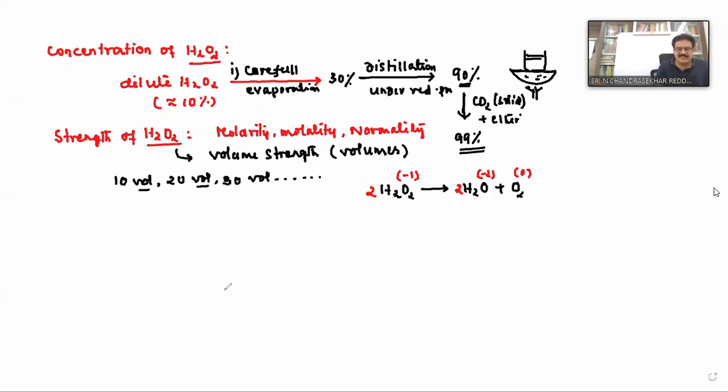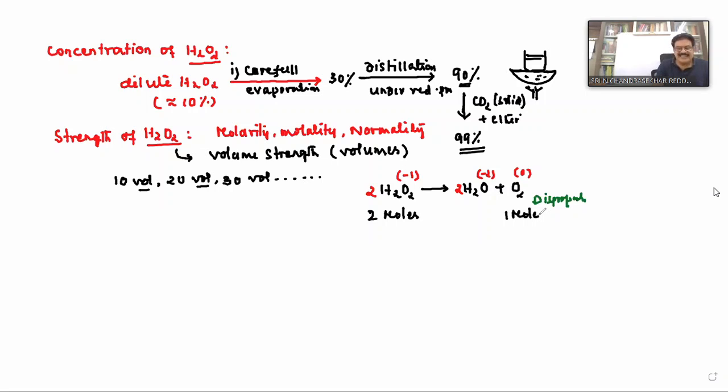What type of reaction is this? Disproportionation. Therefore, remember this point: decomposition of hydrogen peroxide is an example of disproportionation. According to this equation, suppose this decomposition is carried out at STP conditions. When 2 moles of hydrogen peroxide decompose, you get how many moles of oxygen? 1 mole.